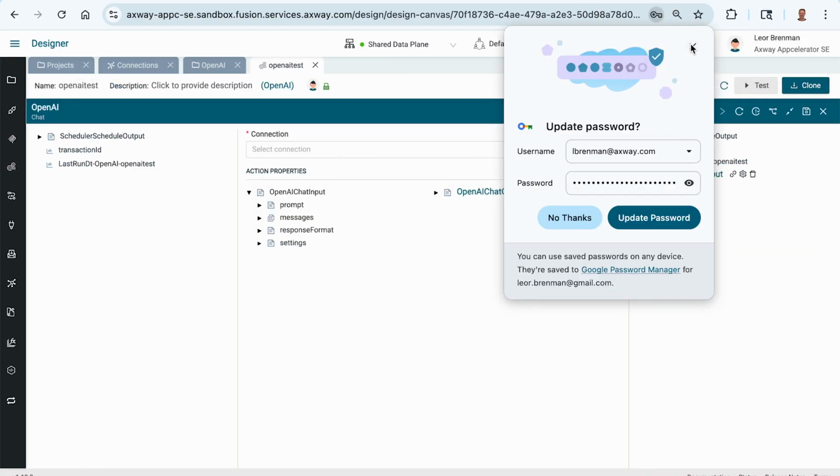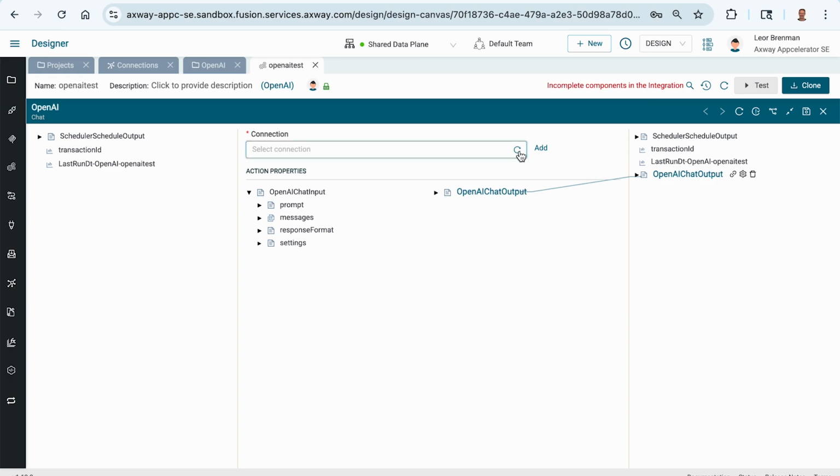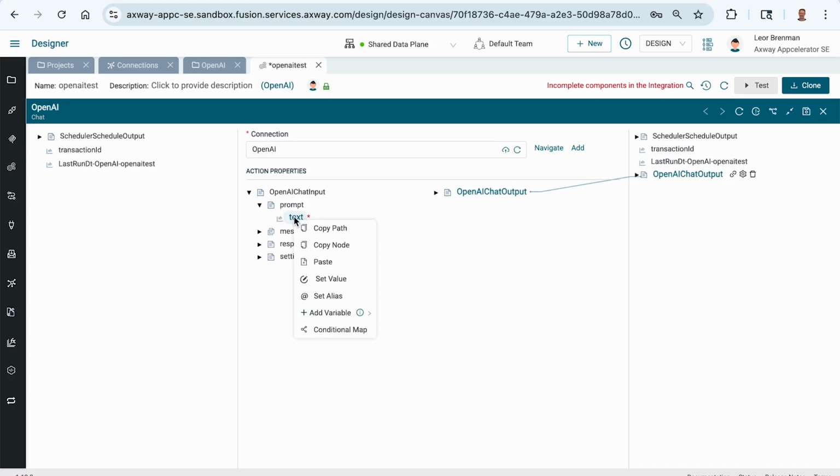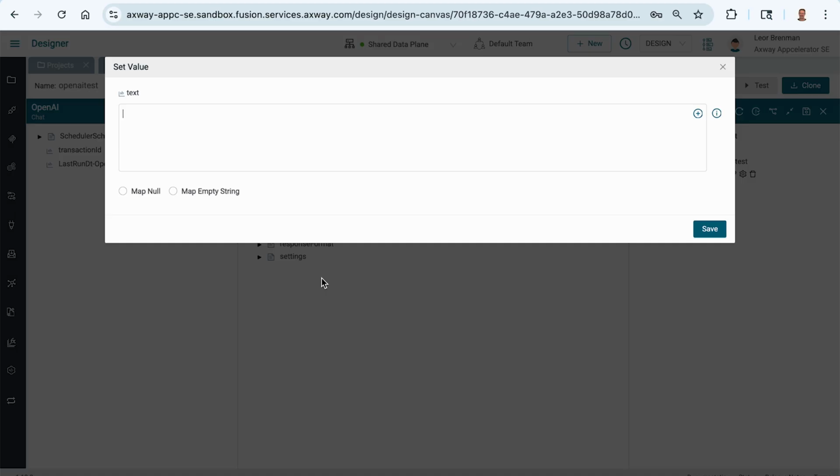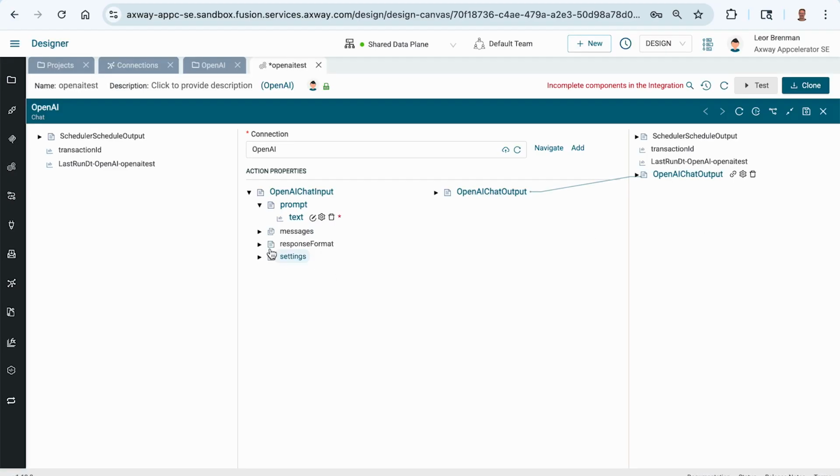And now let's go back, let's ignore this. Let's come back here, click refresh, add our model, add our connector. And here, the prompt is where you tell the LLM how it should behave, what it's doing for you. So you are an intelligent AI agent. And the message is where you actually send what you want.